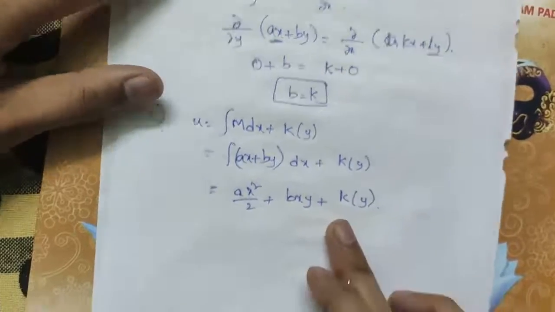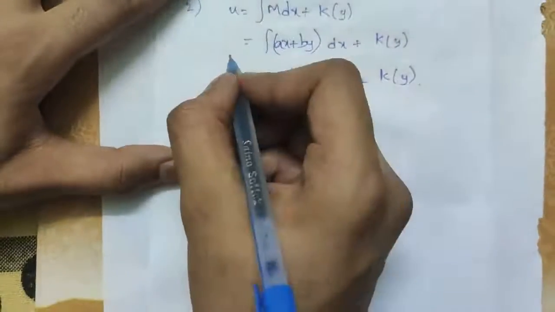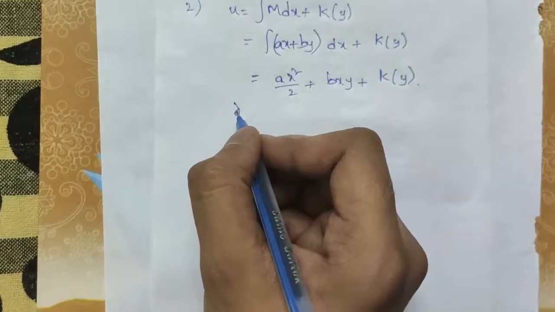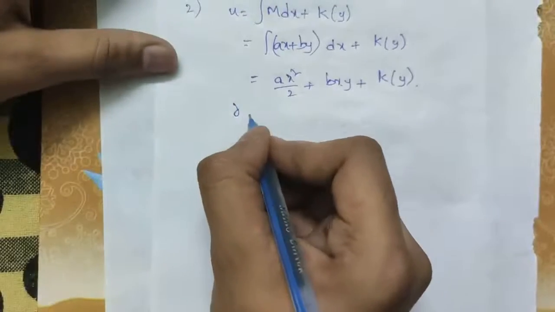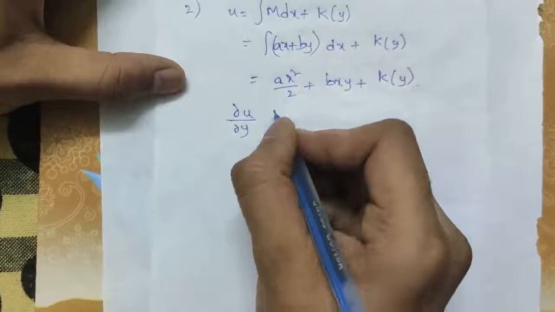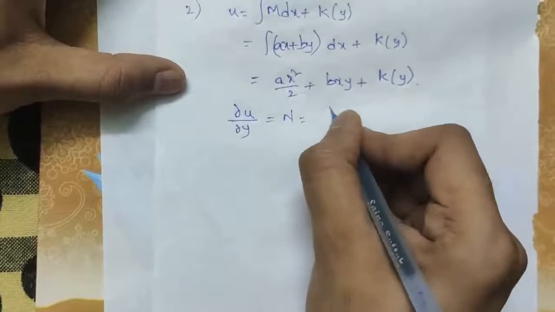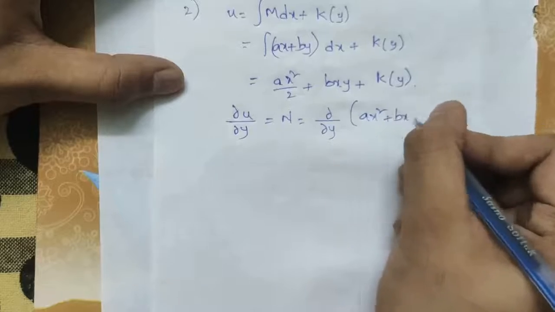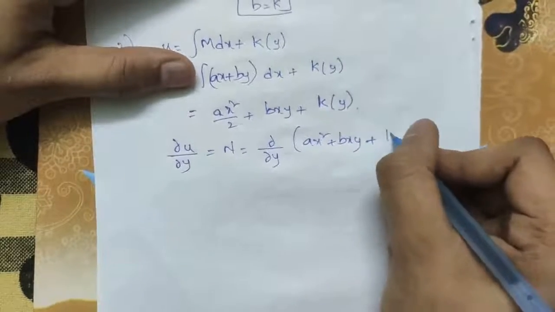For finding k of y, we have to take the partial differentiation of u with respect to y, which will be equal to N, that is the partial differentiation with respect to y of ax square by 2 plus bxy plus k of y.